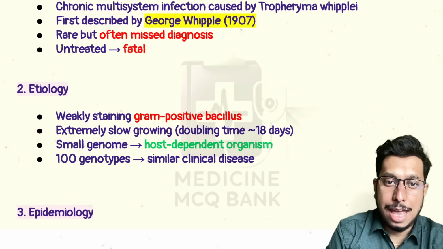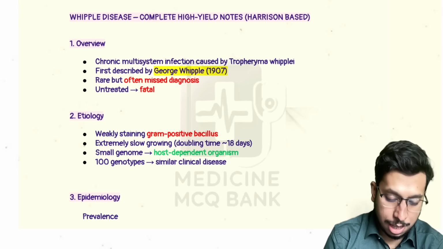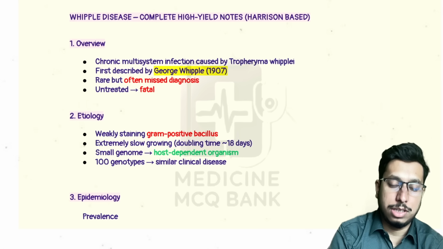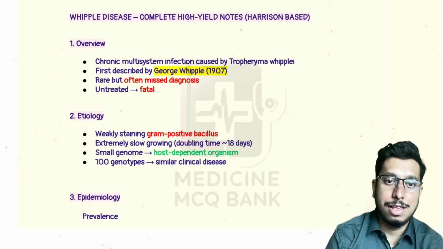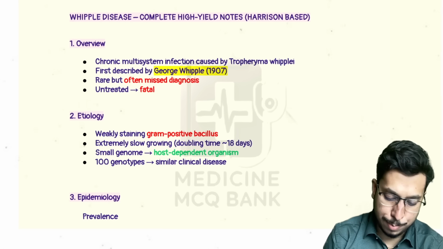You need to rely on other methods like PCR for diagnosing these cases. Also alternate methods like duodenal biopsy, which will reveal PAS positive foamy macrophages, which will give a clue that this can be Tropheryma whipplei. Now, it has got multiple genotypes, but a single phenotype. Single phenotype means similar clinical disease, similar clinical pattern is seen.